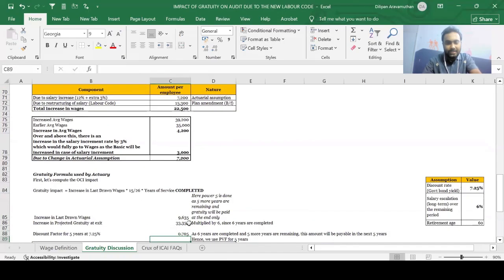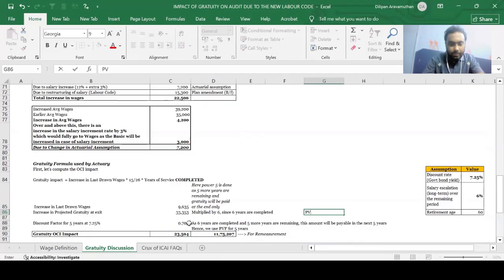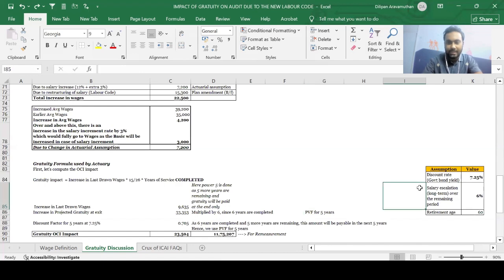So basically, this amount needs to be discounted, guys. Why does this need to be discounted? Because this amount is going to be paid after 5 years. We need to bring it to today's terms. So we need to apply the present value factor for 5 years. And what is the discount rate that we need to take? So we can basically take the interest rate of a government bond, right? That is what your Ind AS 19 suggests you to do. So this you can take from any published site, or any reputed site like investing.com.